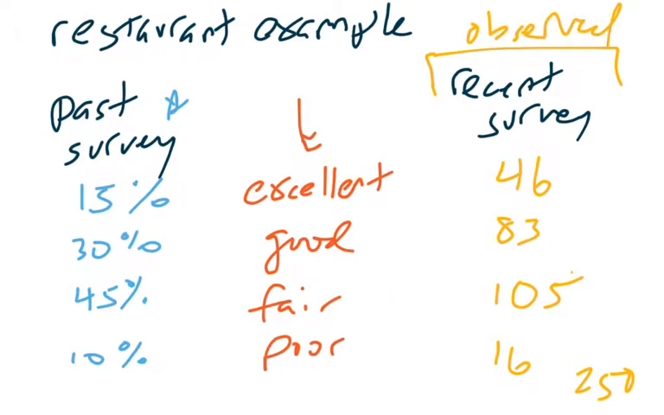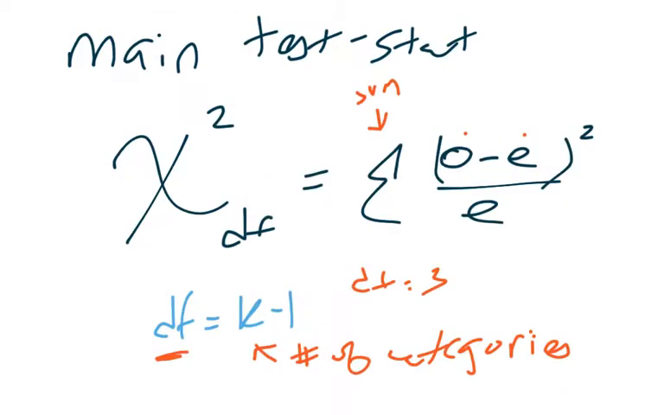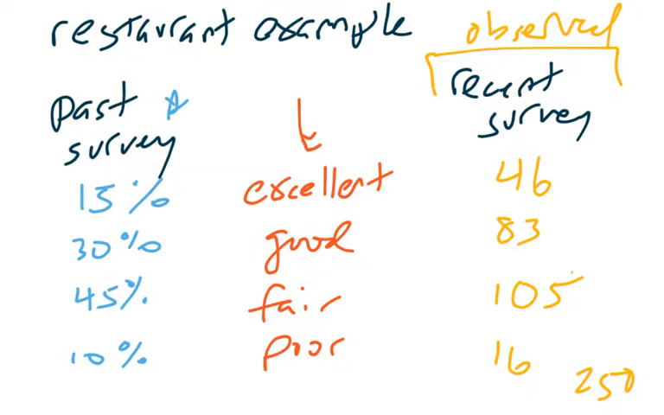That's what the original survey says. But the question becomes, what are the expected values? Well, if we had 250 people, if the null hypothesis was true, 15% of them would say that the food is excellent. That's what we would expect to happen. Similarly, 30% would say that the food is good.